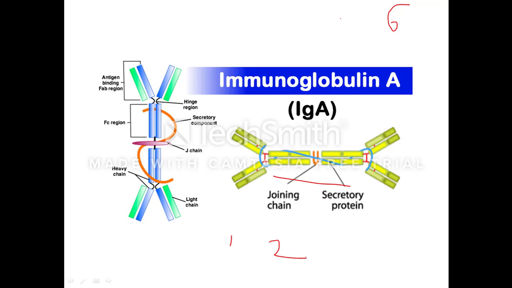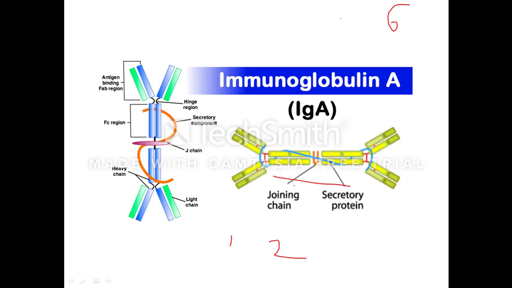Now we'll see the serum IgA, which is monomeric, having a structure very similar to the IgG molecule, and the heavy chain is of alpha type. In case of IgG, it is gamma type, but in case of IgA, it is alpha type. The alpha chain differs from the gamma chain of IgG, having greater carbohydrate content in the amino acid sequence, and it has a molecular weight of 160,000 Dalton. Serum IgA has more IgA1 than IgA2.